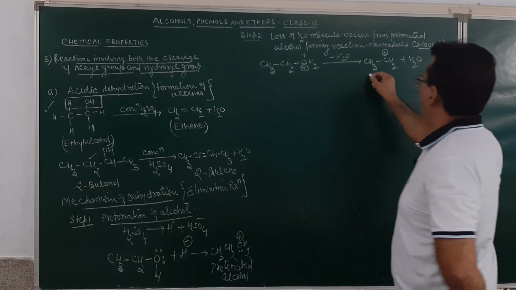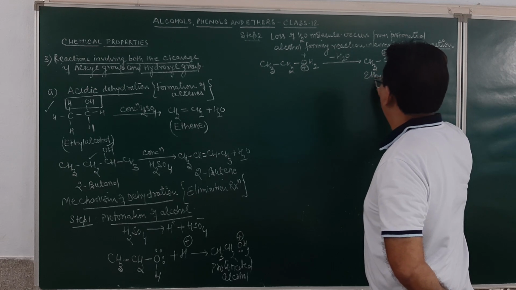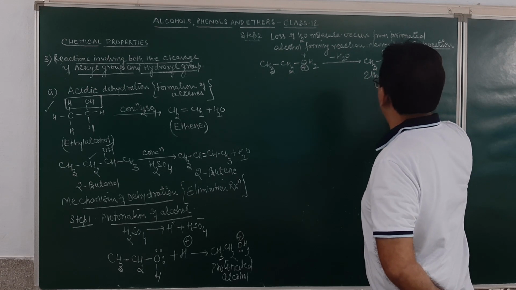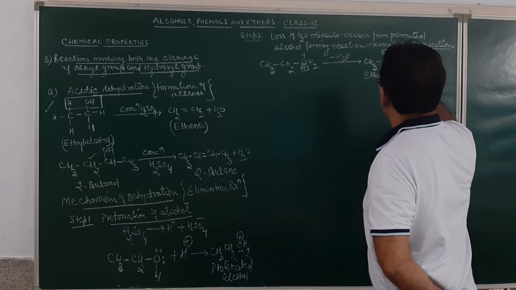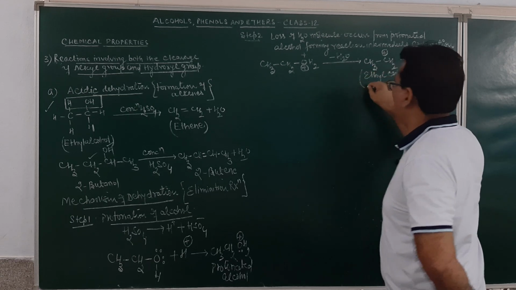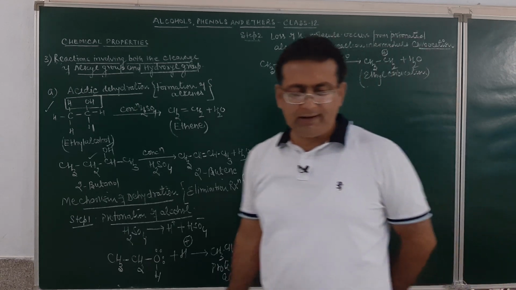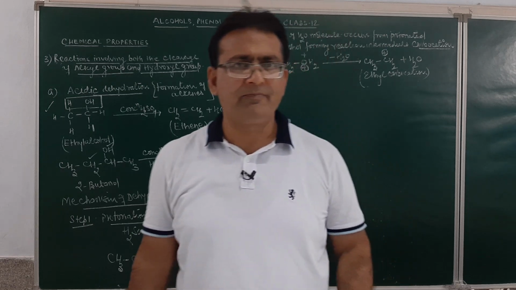In this case, it is a carbocation, which is the ethyl carbocation. Tell me whether you are getting it clear or not.